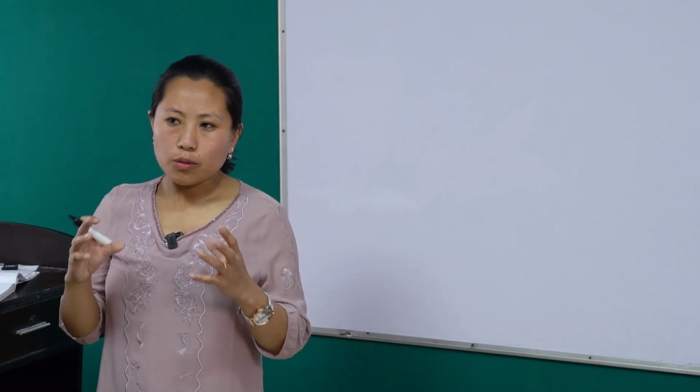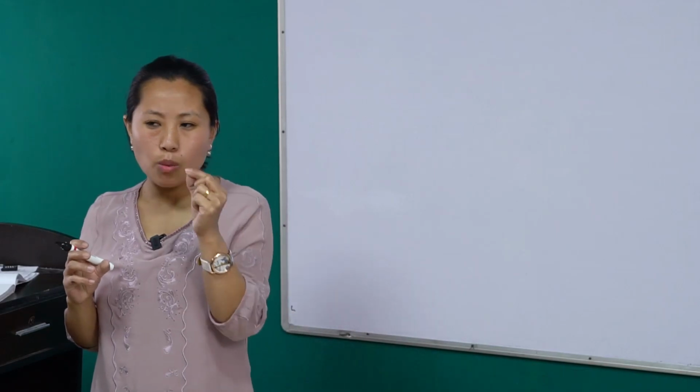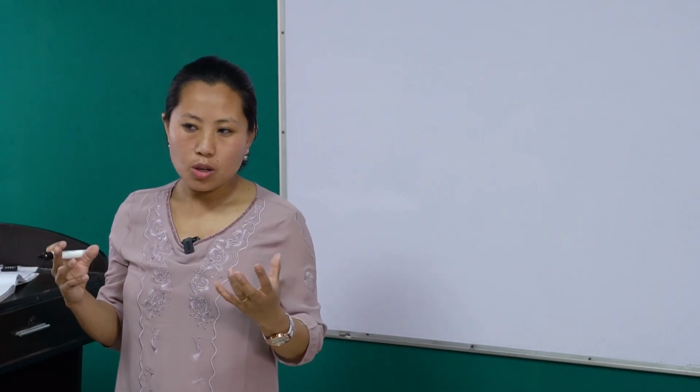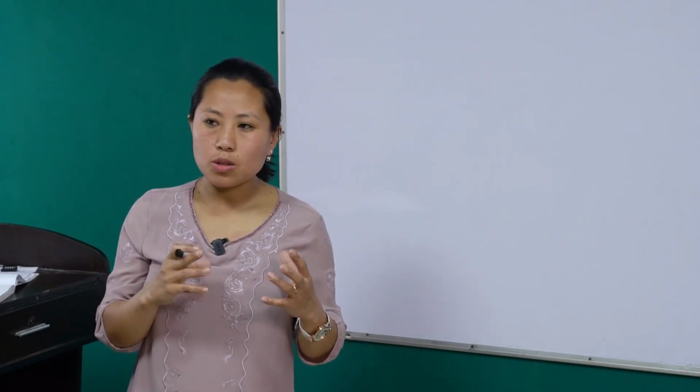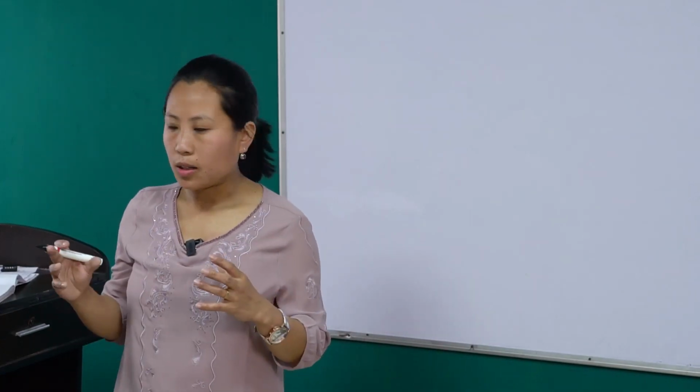And the size of the ecosystem varies. Ecosystem can be a single drop of water in a dish, or it may be as big as the ocean or the sea or the forest. So the size of ecosystem varies from one to another.